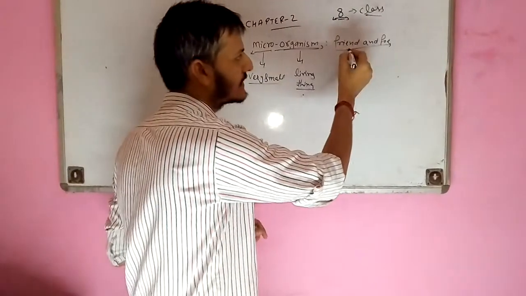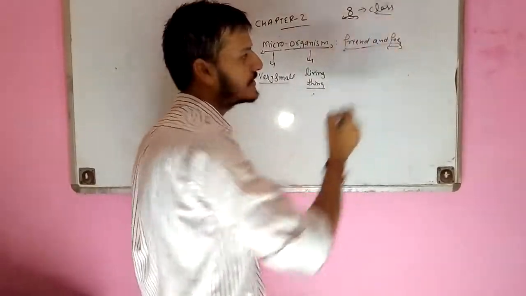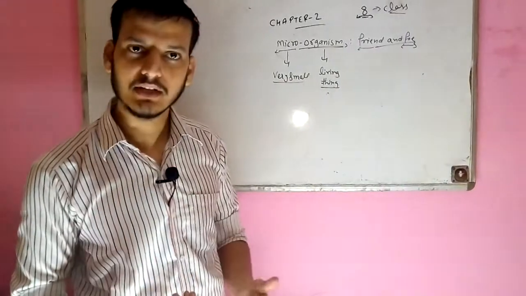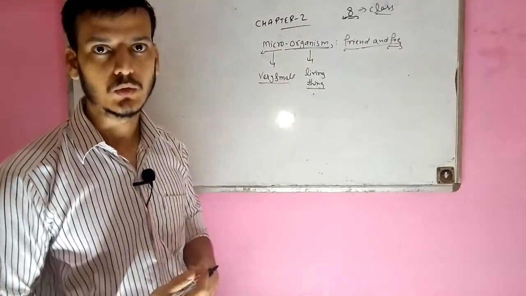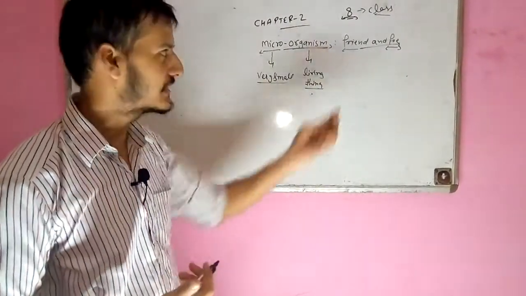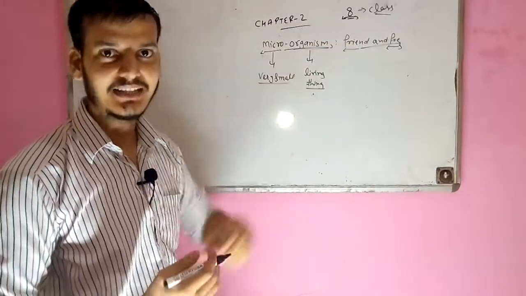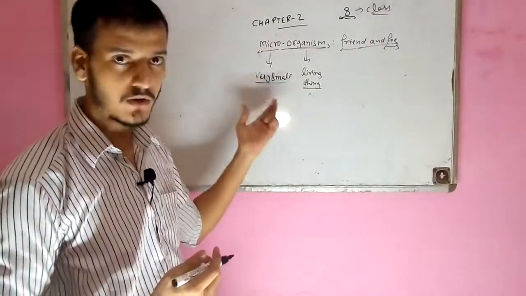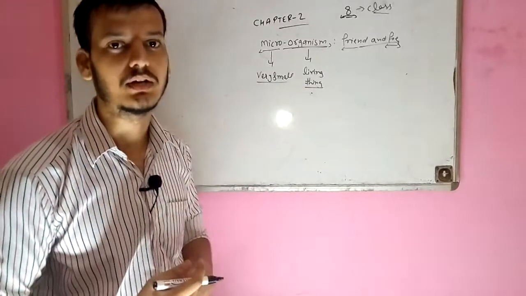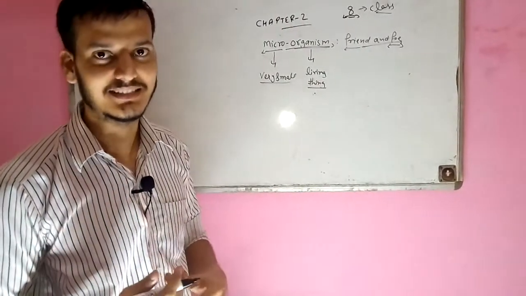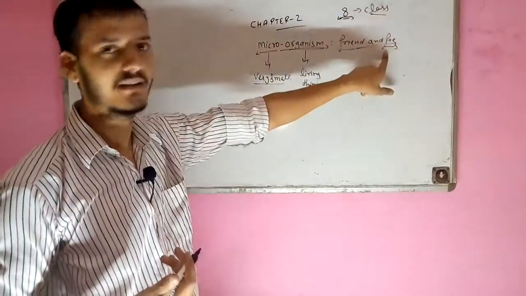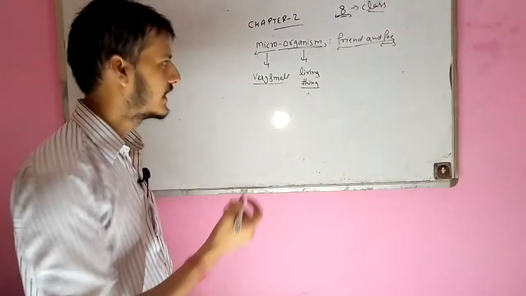If we discuss their friendly and foe natures, there are some microorganisms which help us in making some substances, as a friendly behavior, and there are some microorganisms which are harmful to us and cause diseases, and they are the foe natures.